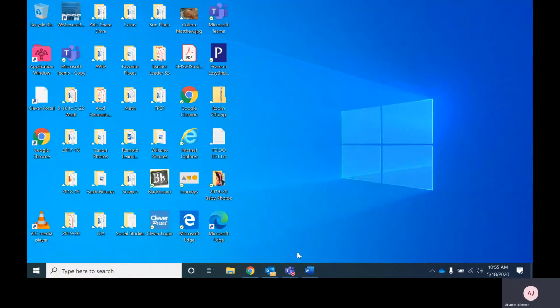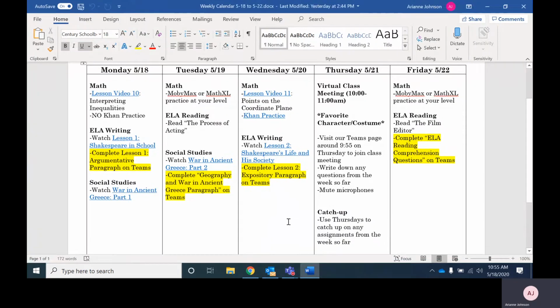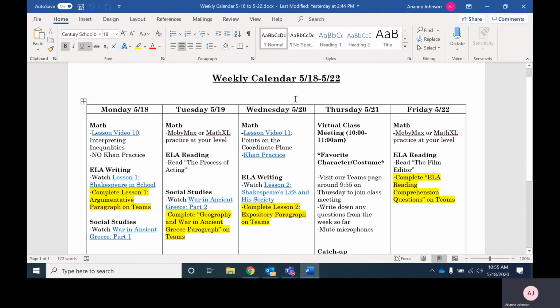I am going to try and get this recording done and posted because this week, again, we're going a little bit rogue in terms of the Connect 5 board. So hopefully this is easy enough to follow along with. This week is May 18th through May 22nd.